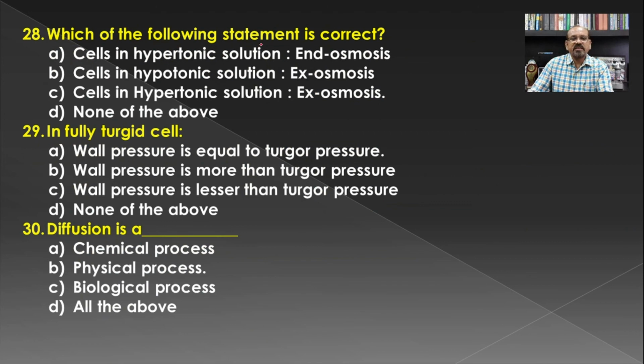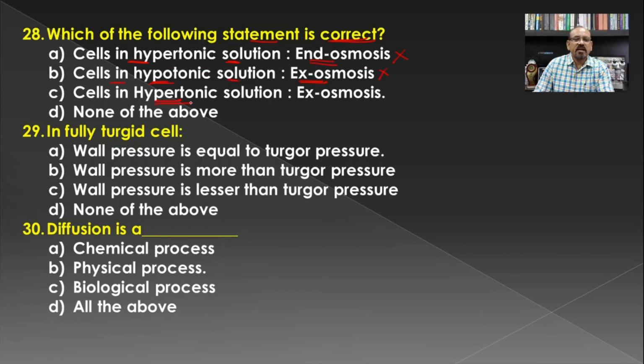Then which of the following statements is correct? Number 1, cells in a hypertonic solution result in endosmosis. It is wrong, because endosmosis is the transport of solvent particles from the region of lower concentration to the higher concentration. Then cells placed in a hypotonic solution show exosmosis. This is also wrong.